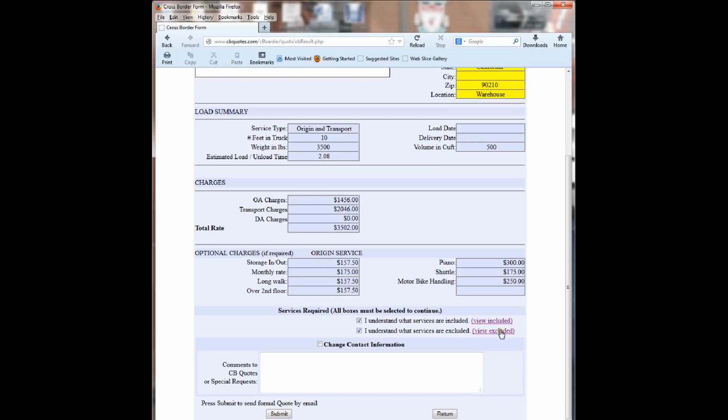Then you would go here to these links where you can click and find out what is included and what is excluded. You can even type in comments to CB quotes or some special requests if you wish here, and we can get back to you on that. At this point, you've got everything you need, and you can either print this page from your website or you can press the submit button. The submit button will send a copy of this quote to the email that you registered when you first registered, and you will have a hard copy on your file. The return button brings you back to a blank page.